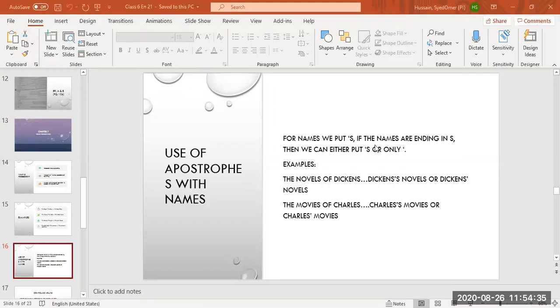Good, Rohan. Now, students, we put apostrophe s with a singular noun. Why? Because they are not ending in s. But if the nouns are already ending in s, then why would we put apostrophe s again? There are exceptions, but generally with nouns which are not ending in s, we put apostrophe s, and with nouns which are ending in s, we put only apostrophe. Regardless, for names which are ending in s, we can either put apostrophe or apostrophe s. Okay, is this thing clear to all of you? We'll go further then.